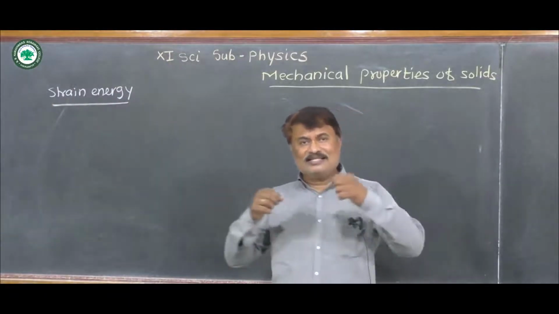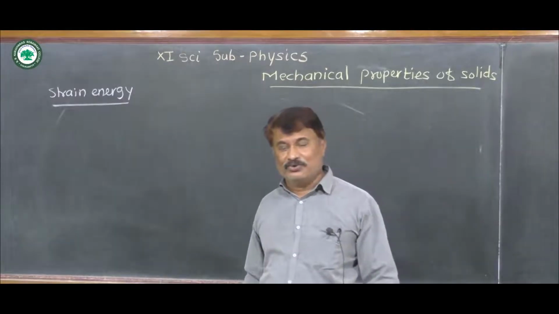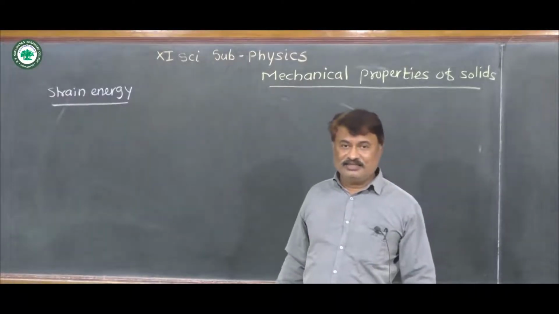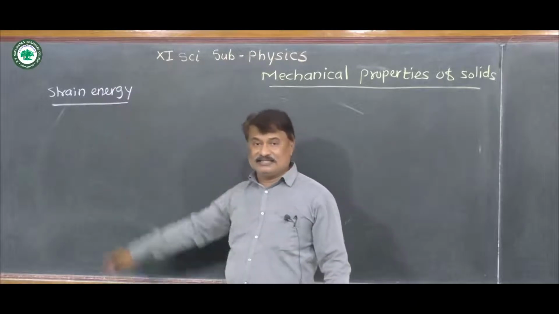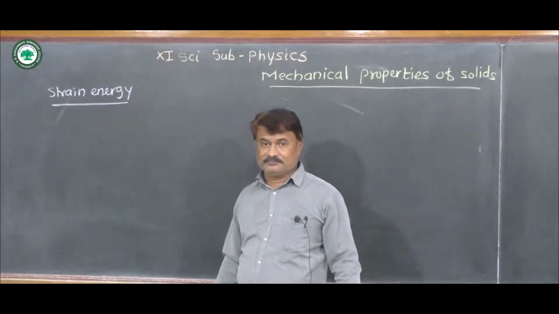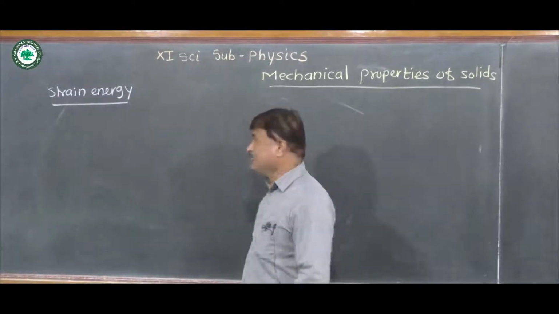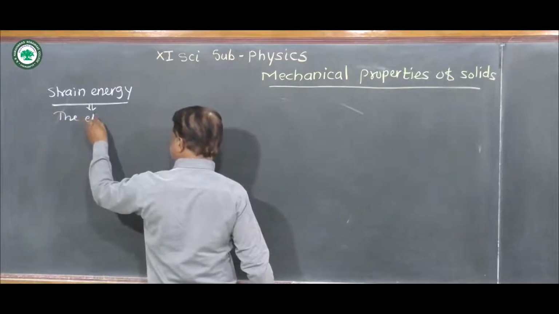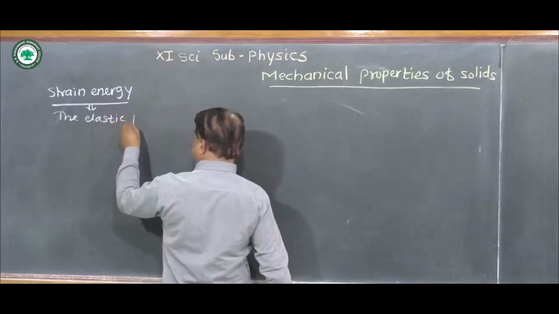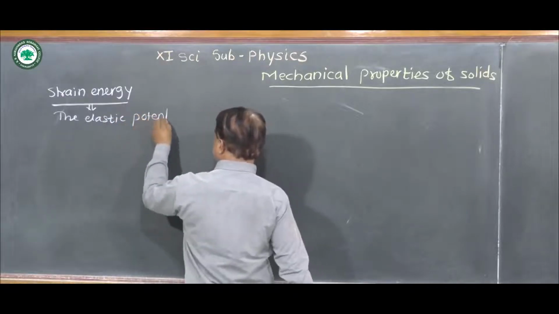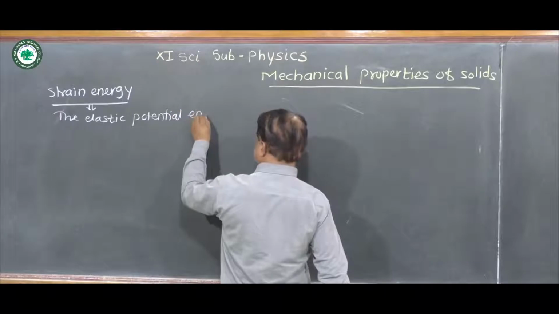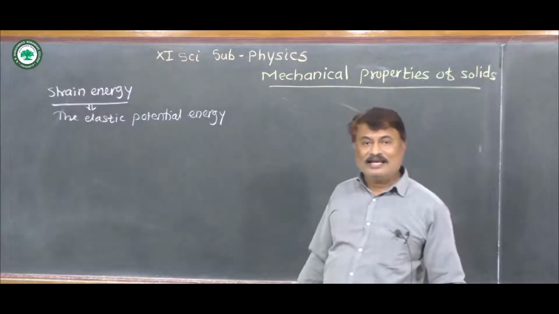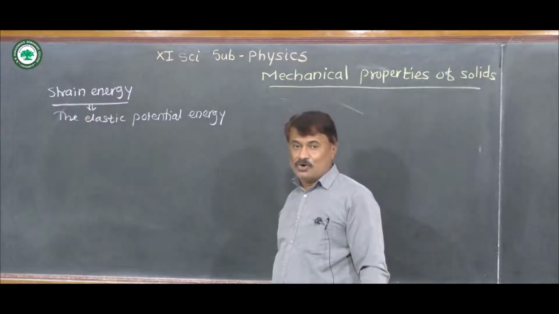If a wire is elongated on the application of an applied force, then the elastic potential energy in the wire is called strain energy. So, very simple. What is strain energy? Strain energy is the elastic potential energy during which the wire is elongated by a force.